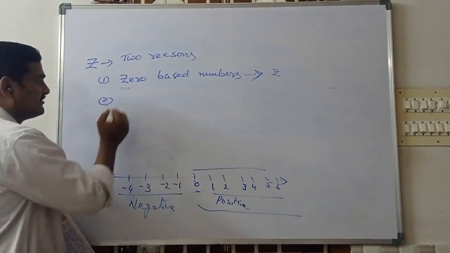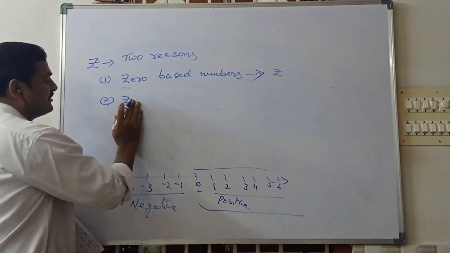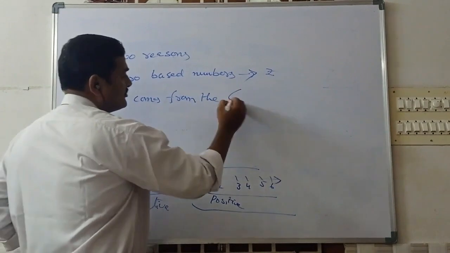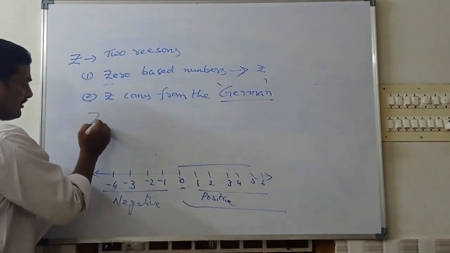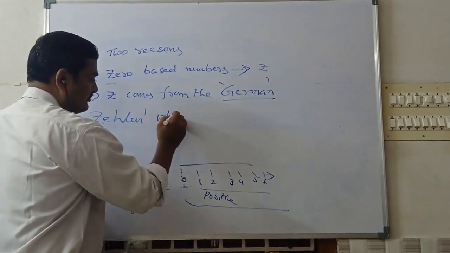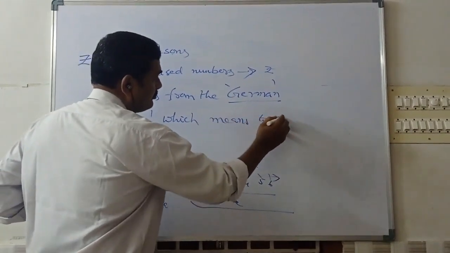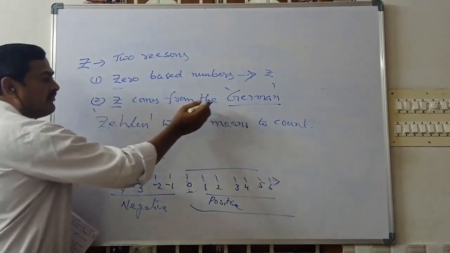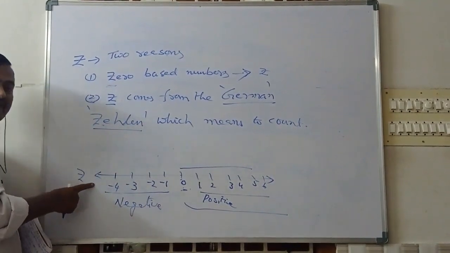And the second reason is, in higher classes we know Z comes from the German word. Which language? German word Zahlen, which means to count. So Z comes from the German word Zahlen, which means to count. So integers are indicated by the letter Z.